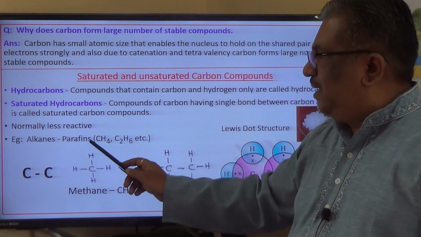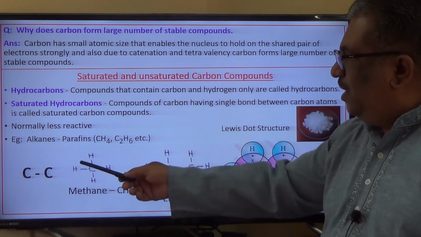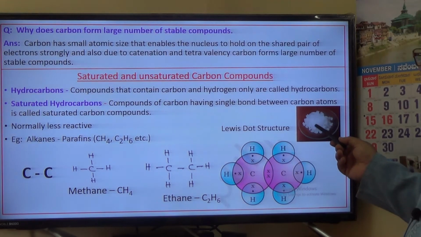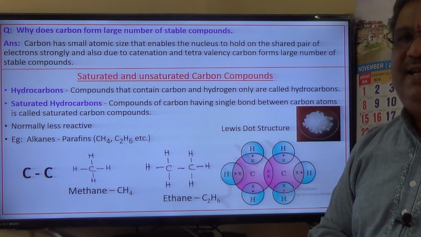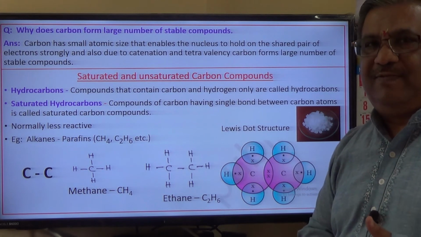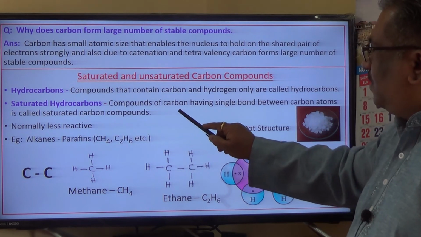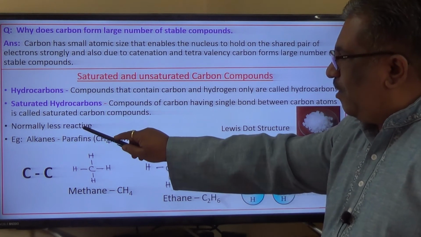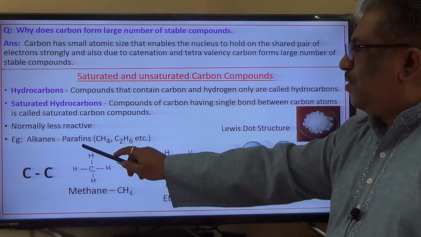Sometimes we call these alkanes paraffins also. Paraffins means waxy nature, wax. So these are the products which look like waxes. Here you can see small tablets of waxes. So alkanes are also called paraffins, and generally this is nothing but a wax-like substance. So saturated hydrocarbons are the compounds of carbon having a single bond between carbon atoms, and those are normally less reactive. Examples are alkanes, remember, which are also called paraffins.